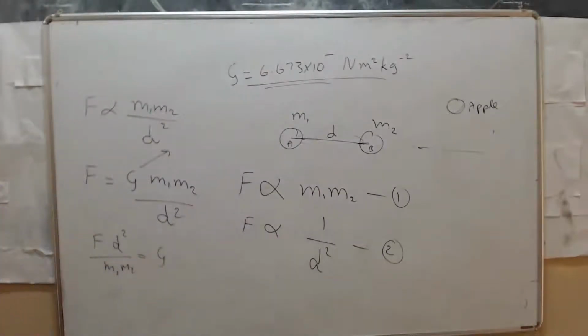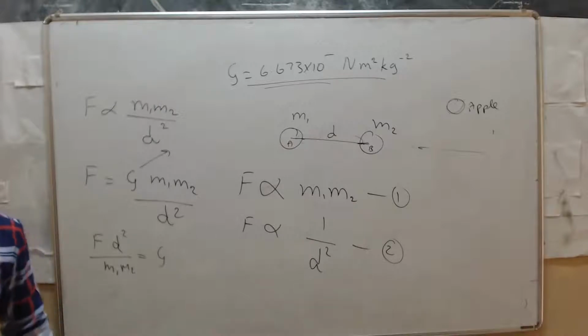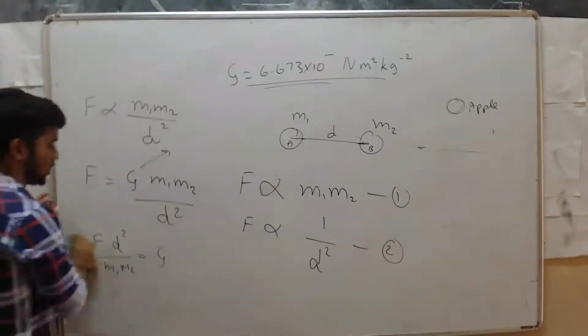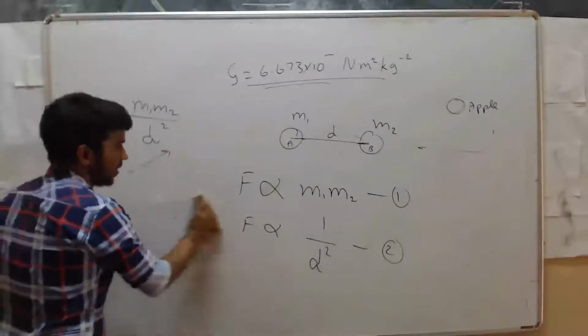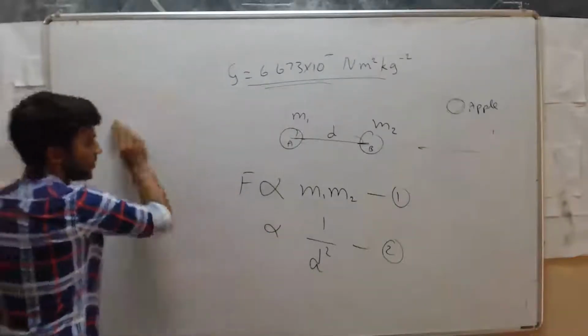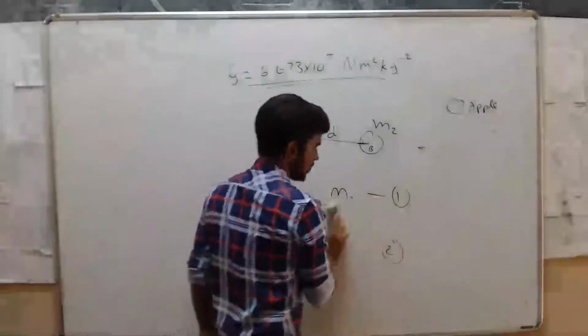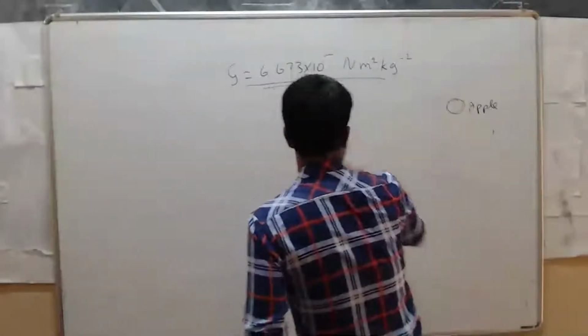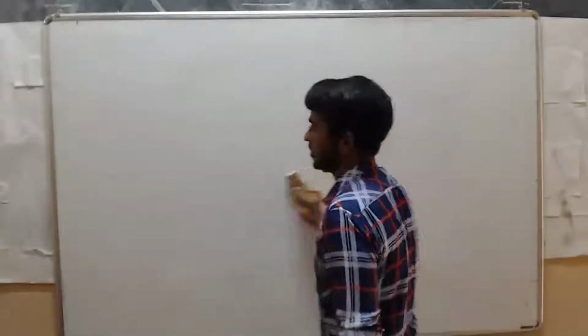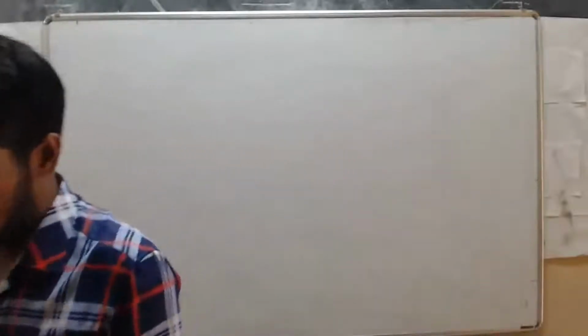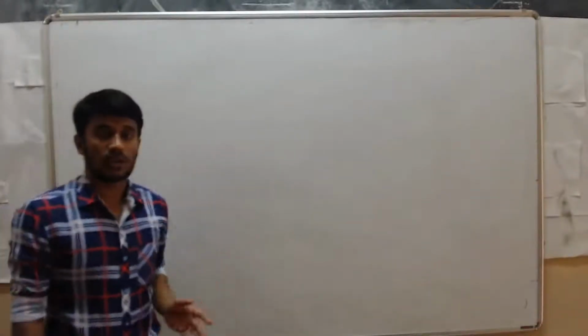Okay. So what is G here? Capital G represents the universal gravitational constant. So clear, right? Now we can define the universal law of gravitation in a systematic way. Every object in the universe...